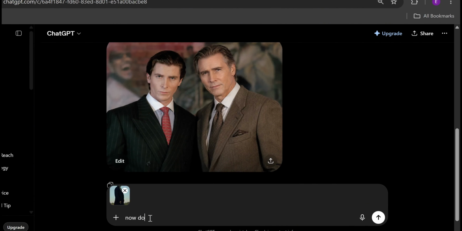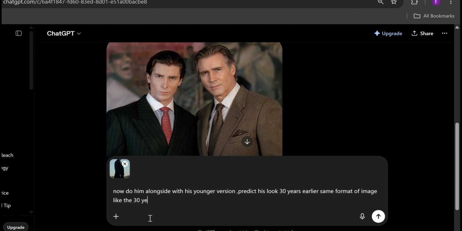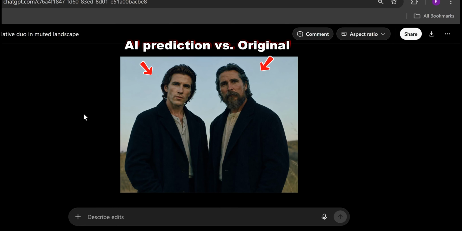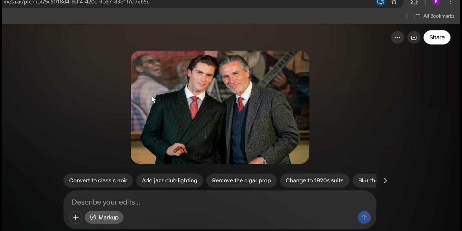Now I'm gonna give it the current version of the actor, now older, and I'm gonna tell it to try and de-age him 30 years back. Here is the 30 years younger version. It looks decent, but it's not exactly how he looked 30 years ago.